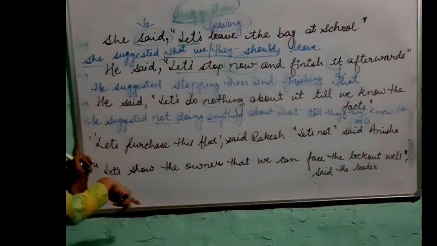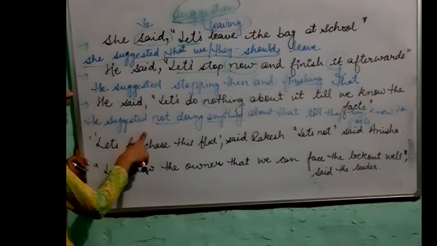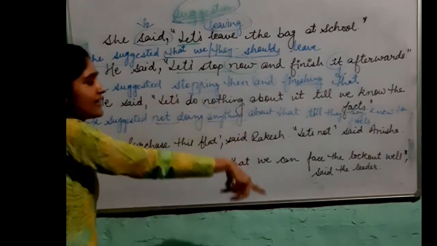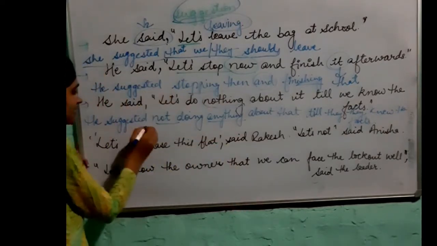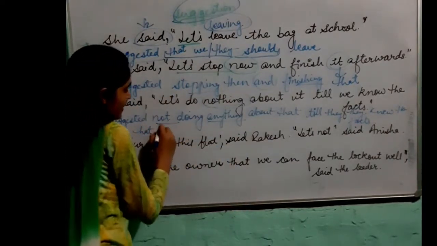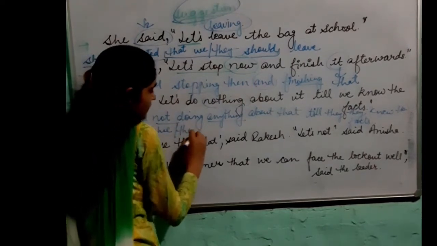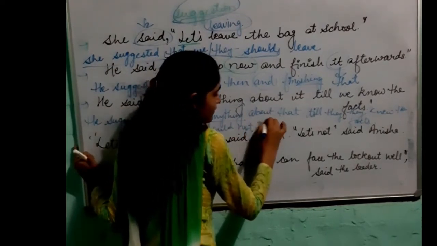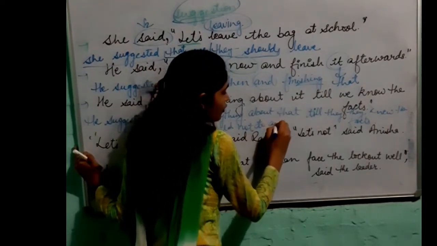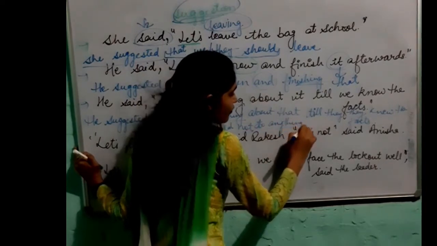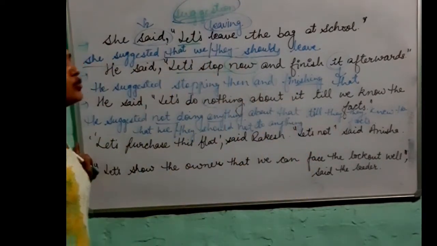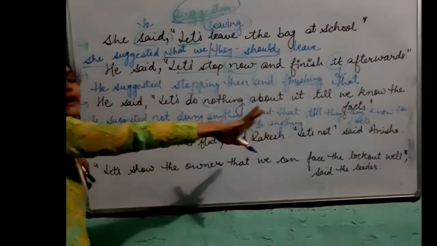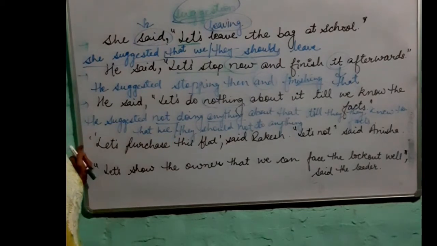The same sentence can be written as, he suggested that we or they should not do anything. Remember, he suggested that we or they should not do anything about that till we knew the facts. I repeat, he suggested that we should not do anything till we knew the facts.